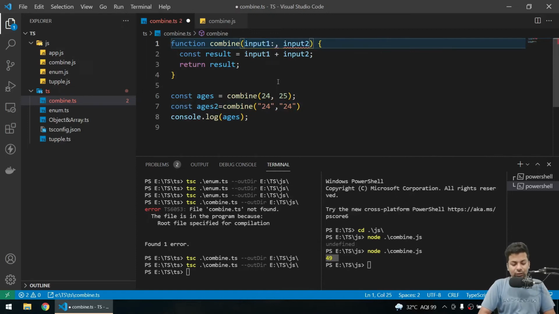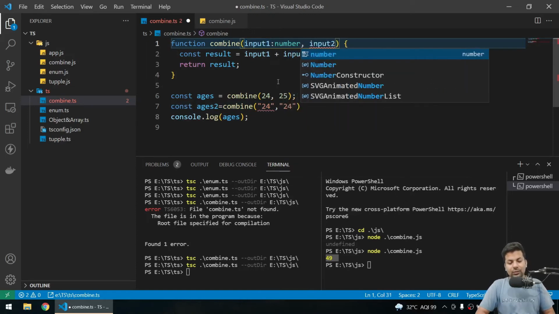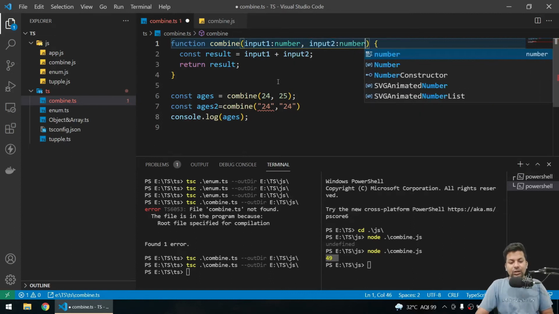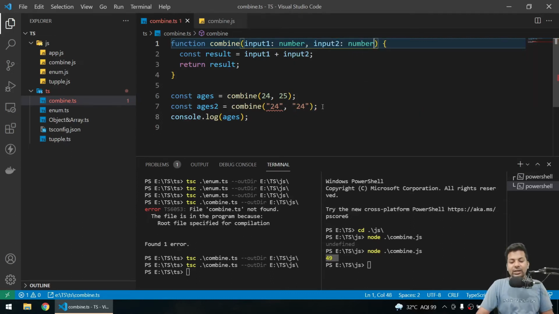So I'll change it to number. Now it's showing okay, you can't send a string because it's only accepting number. And if I just remove it, normal.